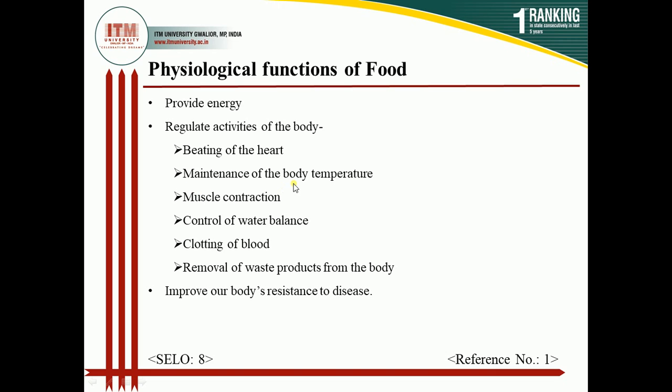It helps in the maintenance of the body temperature, muscle contraction, control of water balance, clotting of blood, as I have already discussed in the vitamins. And food also helps in the removal of waste products from the body. Food means the nutrients, such as water, which also plays a very important role in removing the toxic materials from our body.